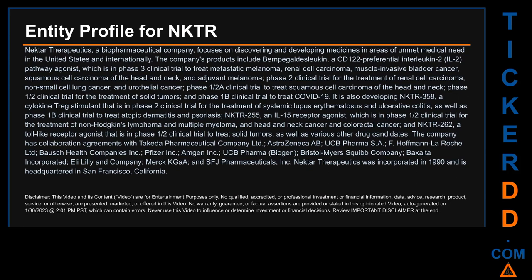cancer. Phase 1/2A clinical trial to treat squamous cell carcinoma of the head and neck. Phase 1/2 clinical trial for the treatment of solid tumors, and Phase 1B clinical trial to treat COVID-19. It is also developing NKTR-358, a cytokine Treg stimulant that is in Phase 2 clinical trial for the treatment of systemic lupus erythematosus and ulcerative colitis, as well as Phase 1B clinical trial to treat atopic dermatitis and psoriasis.